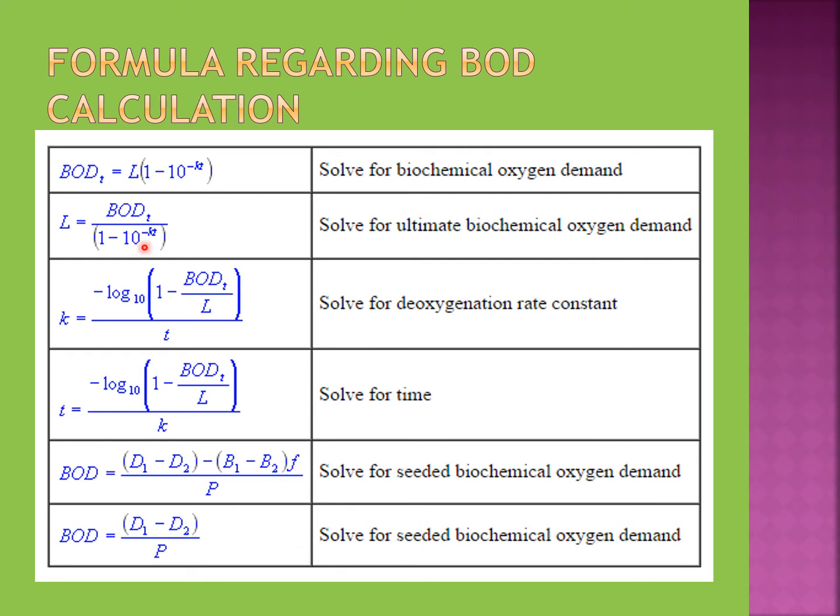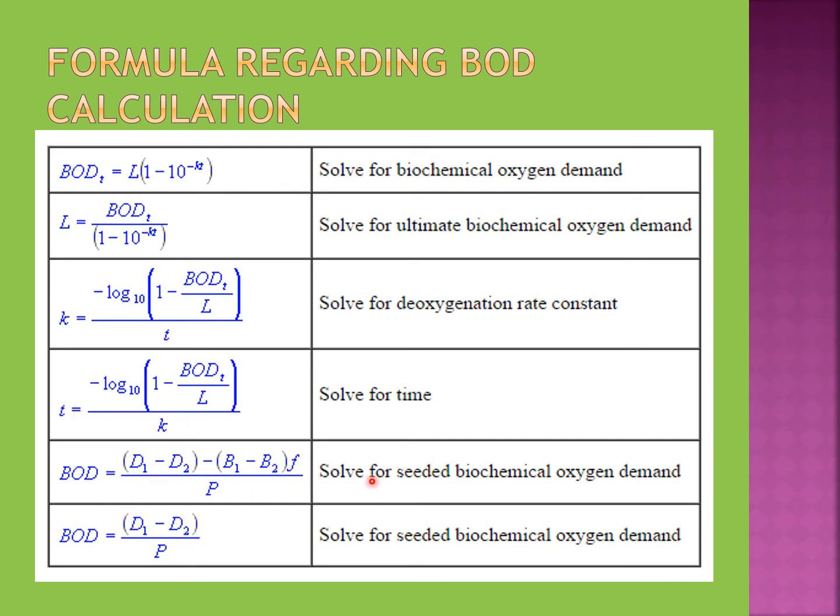These are the formulas which are used in the calculation of BOD. The first formula is used to calculate the biochemical oxygen demand at any time t. Then this formula is used to calculate the ultimate biochemical oxygen demand L. This formula is used to calculate the deoxygenation rate constant, which is K. This formula is used to calculate the time for oxidation, that means the time required to complete the BOD process.